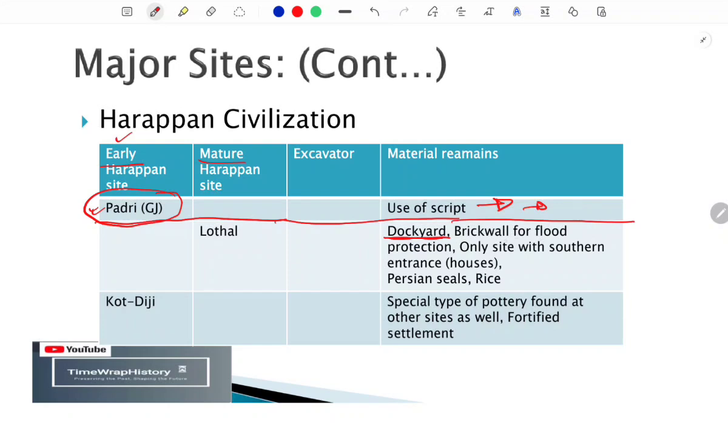So yeah, the next thing is the brick wall for flood protection. If they have built a brick wall for flood protection, this clearly means that Lothal was prone to floods. Apart from that, this was the only site with the southern entrances. Apart from that, we also find the Persian seal and evidences of rice.